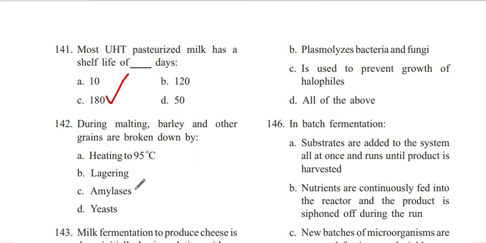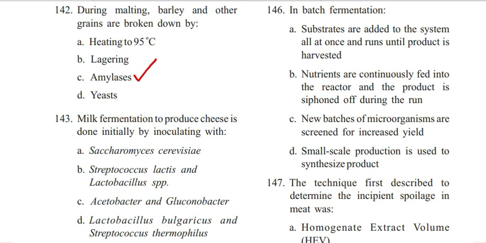Answer is C. Amylases. Next question, 143. Milk fermentation to produce cheese is done initially by inoculating with Saccharomyces cerevisiae, Streptococcus lactis and Lactobacillus species, Acetobacter and Gluconobacter, Lactobacillus bulgaricus and Streptococcus thermophilus. Answer is D. Lactobacillus bulgaricus and Streptococcus thermophilus.